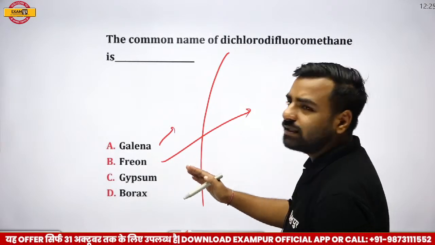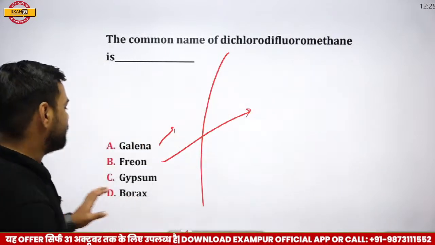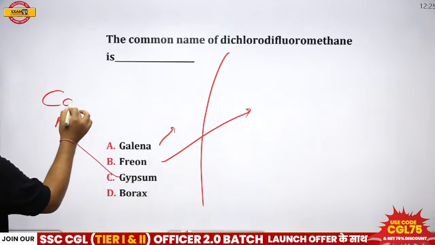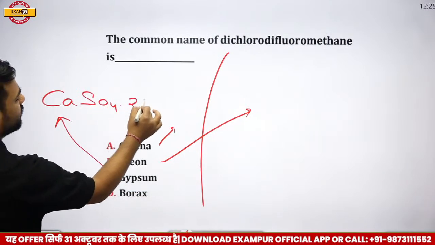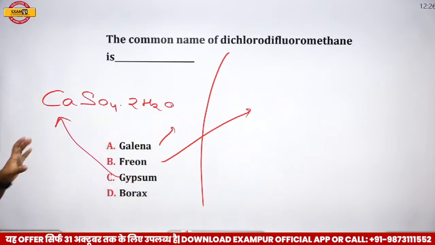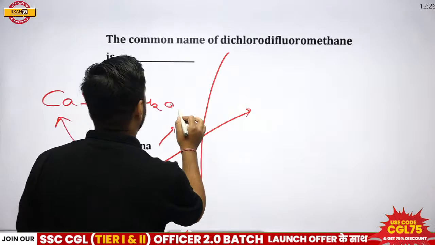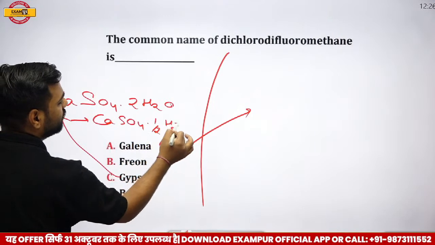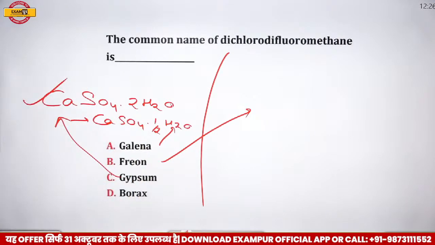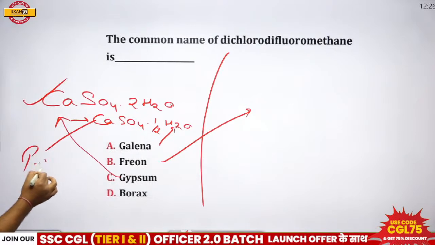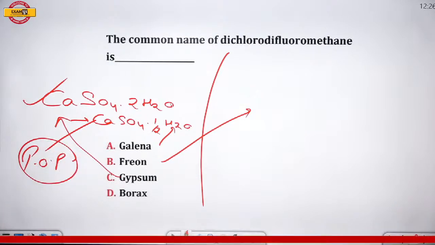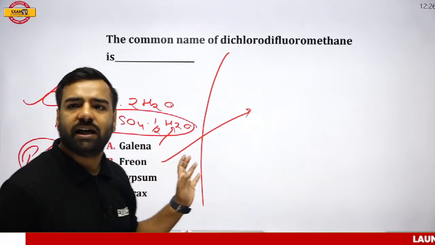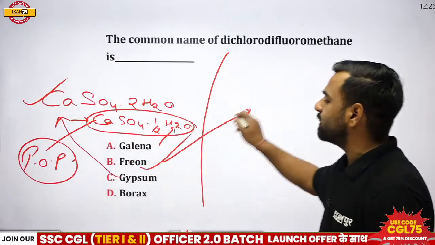So yes, till the time you're giving me answer, I'll just tell you about gypsum. For gypsum we have discussed yesterday also. What is the formula for that? That is CaSO4 dot 2H2O, right? Now what will happen if I just heat it up? After heating, what is going to happen? It will convert into CaSO4 dot half H2O. So here please remember, this part is actually your gypsum and this part is what? This is actually your plaster of Paris. If someone asks you about the formula of plaster of Paris, that is going to be CaSO4 dot half H2O. So yes, waiting for this answer. Albertson is also with B and that's totally correct. The correct answer is going to be freon.